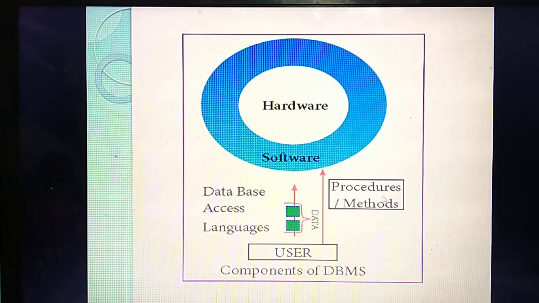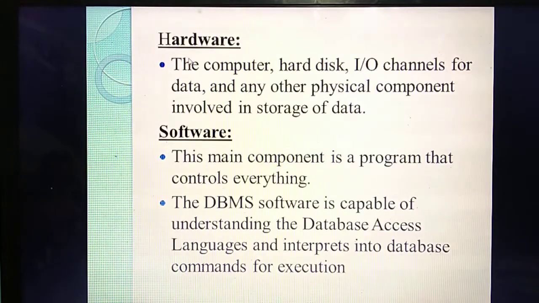Then how do you need to access the data? Using some languages. So which language do you use in DBMS? Query language. Understand the diagram? Next we are going to study each heading in detail. Same thing only. Understand? So listen, you can read this one time and you can write it on your own also.